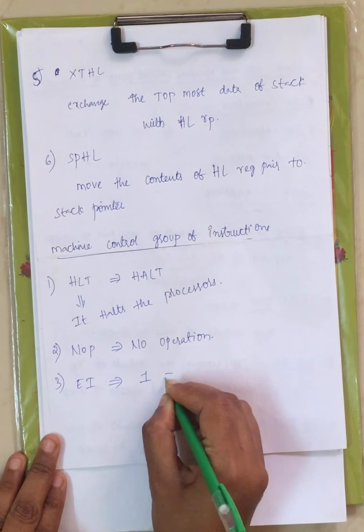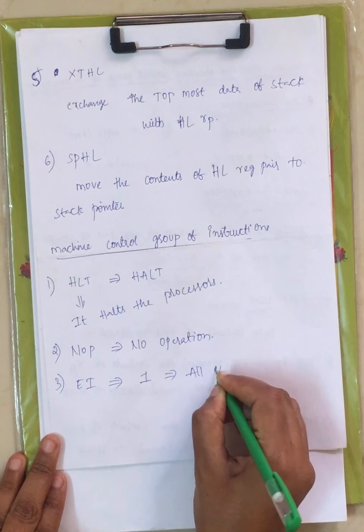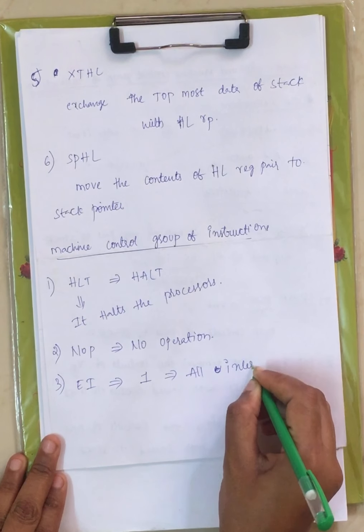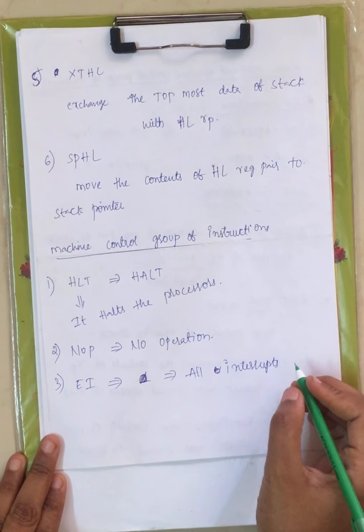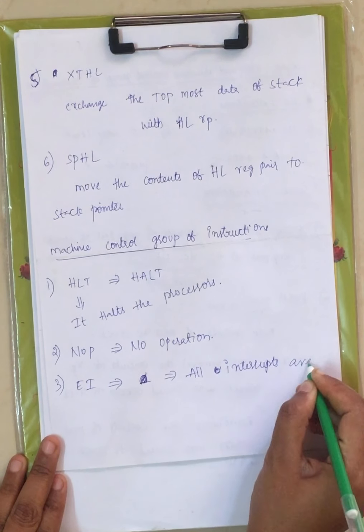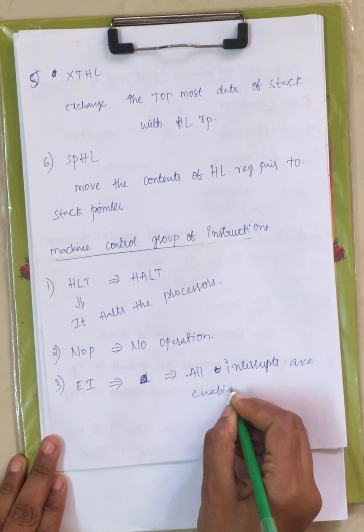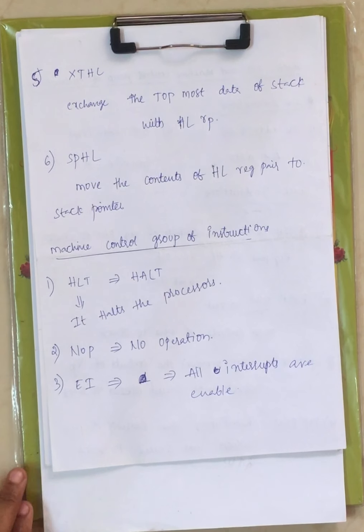Now when it is set to 1, all interrupts are enabled. EI is interrupt enable. Using this instruction we can enable interrupts. We have seen under interrupt priority that we have the interrupt enable register, and under that we have this flag. EI indicates interrupt enable. If you want to enable the interrupts you can use this instruction.